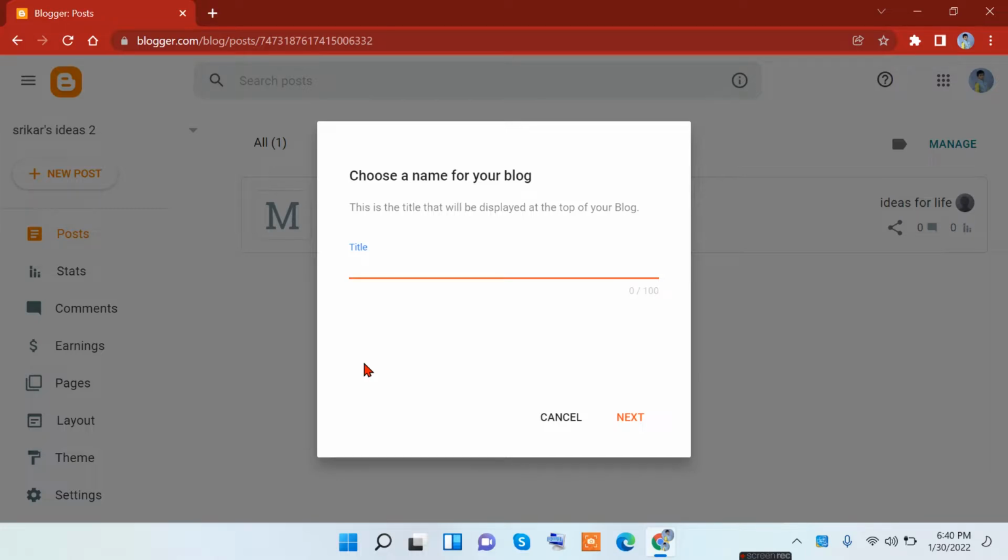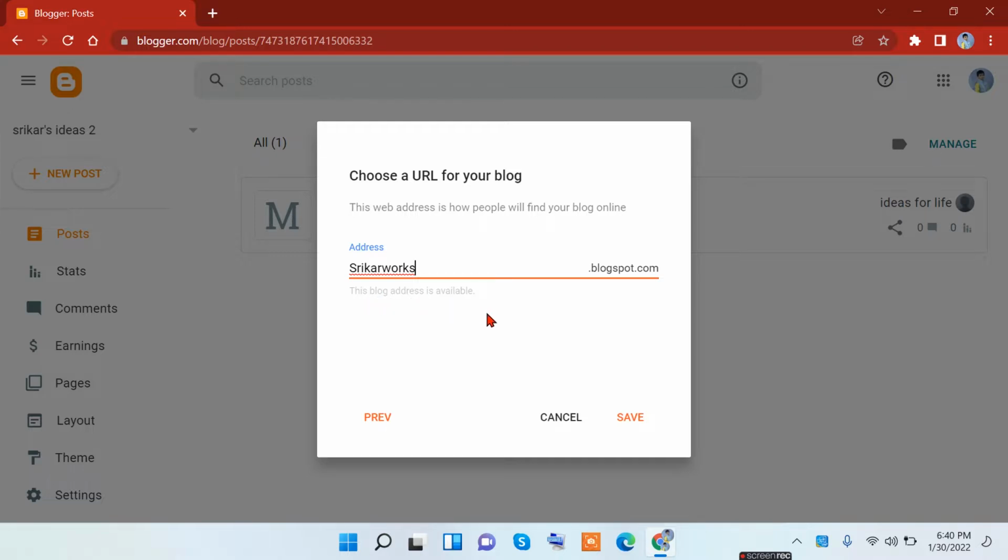Let's call it Srikar Works Blog, and click on next. And here you can type in the address of what you want your blog to be. Let's say srikarworks. It's checking, and it says srikarworks.blogspot.com. Here it says the blog address is available.